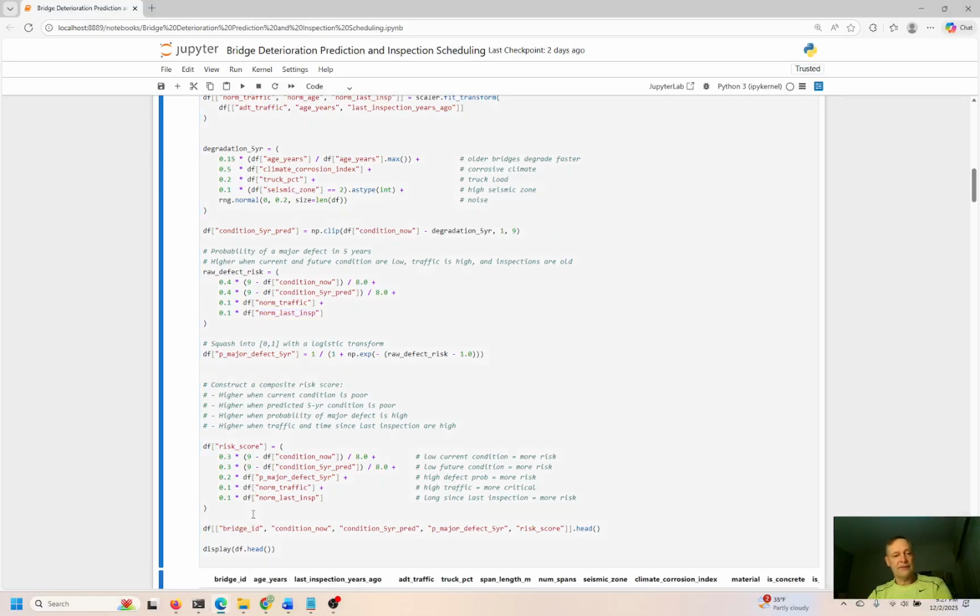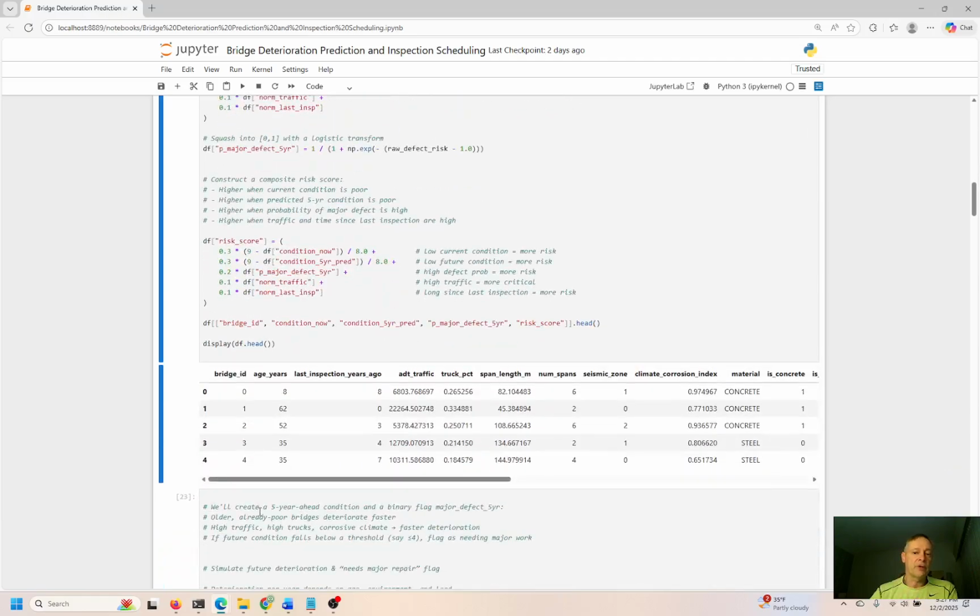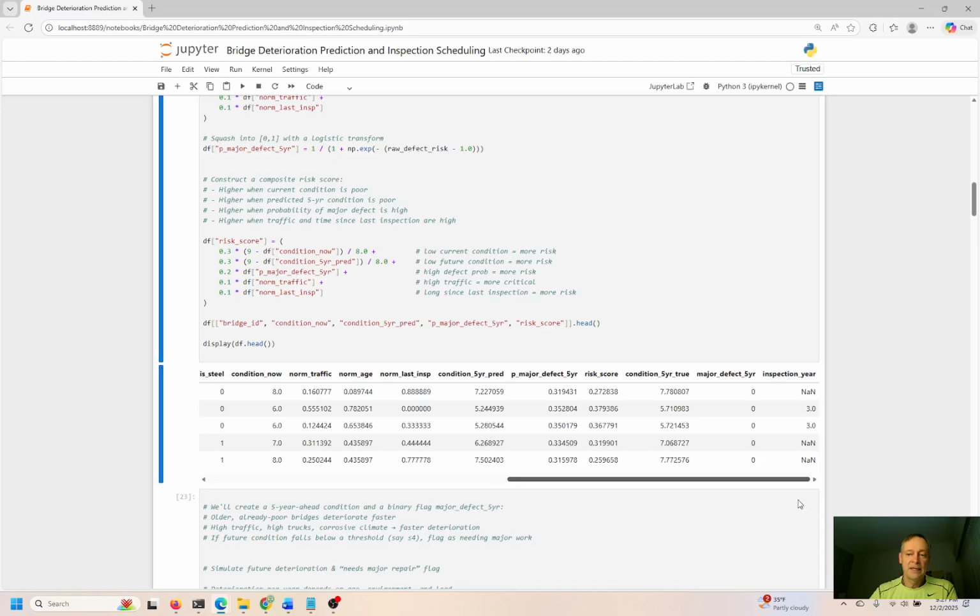So let's step through, let's keep going with this. And again, like I alluded to before, you can predict anything you can imagine. This is wear and tear on bridges deteriorating and coming to the brink of collapse, right? But this doesn't have to be this way. If there's normal inspections and you stay on top of these things, we can calculate the risk score. I'm going to show you how to do this very soon here. Calculate the risk score, and these are going to be the high priority, right? Number 1, 2, 3, 4, 5, 6, 7, 8, 9, 10. The top 10 bridges in the United States right now that need to be inspected or need to be upgraded and repaired, right?